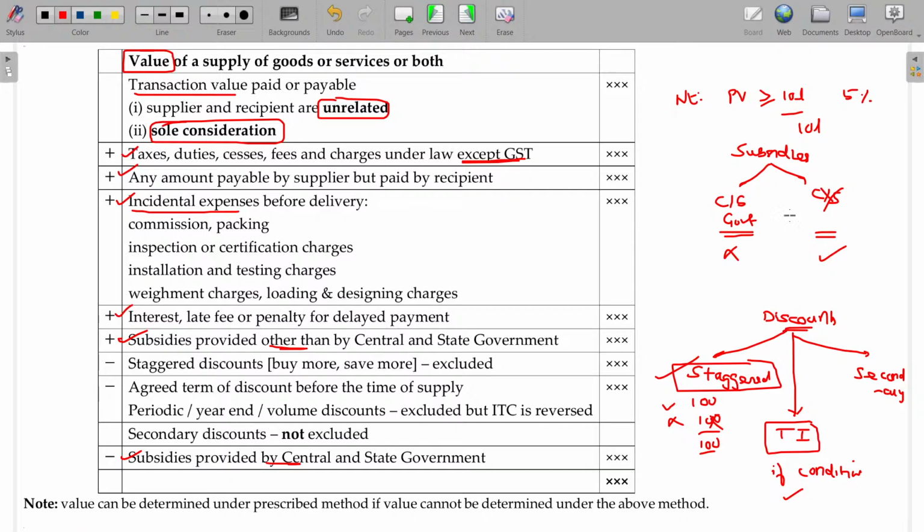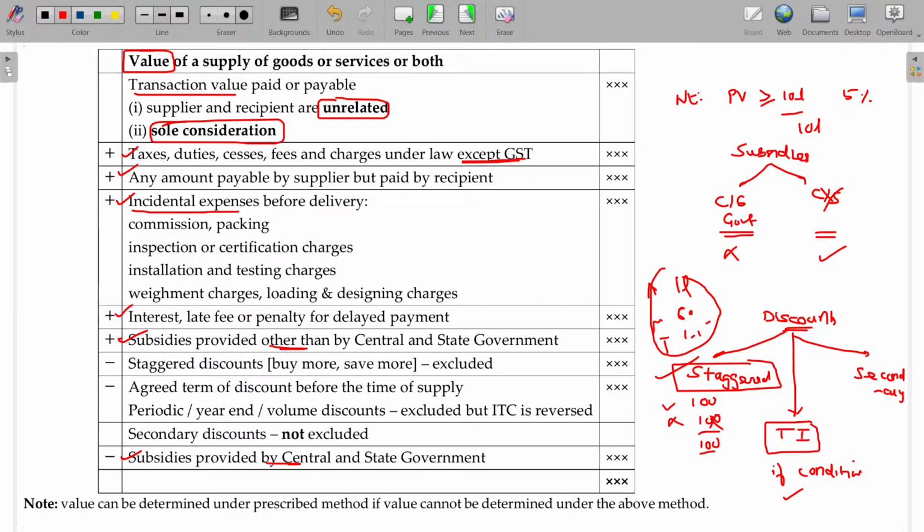He starts purchasing slowly: January 1 lakh, February 60,000 rupees, and probably April, May, June 1.5 lakhs. Exactly in the month of March, he crosses 10 lakhs, and immediately he gets a discount. So the discount applicable for these purchases is also deductible from the transaction value.